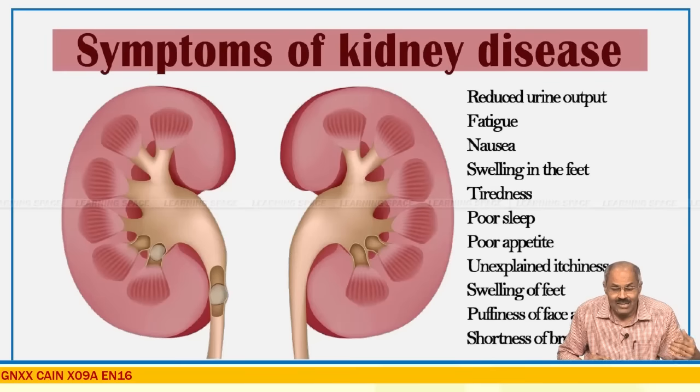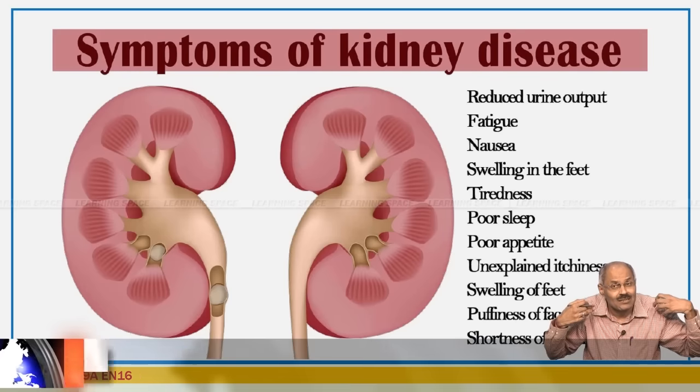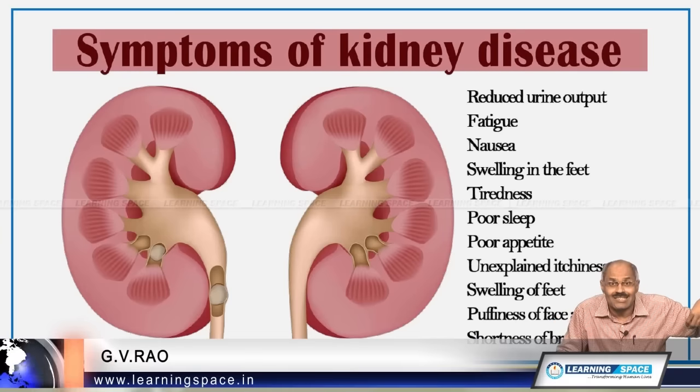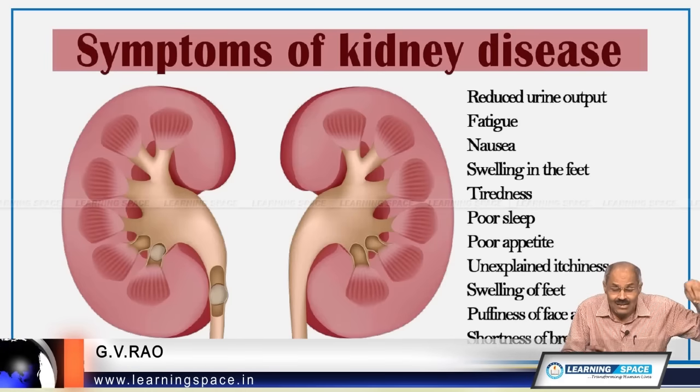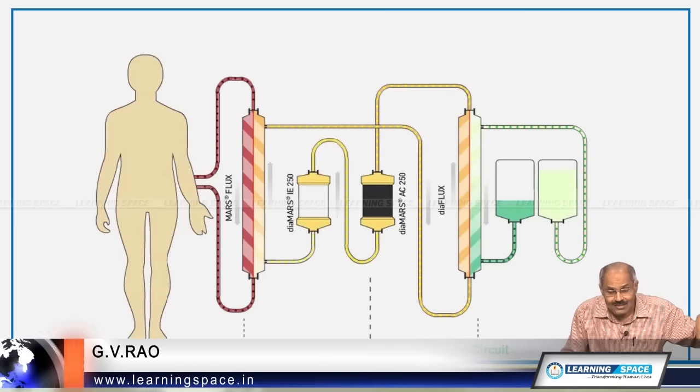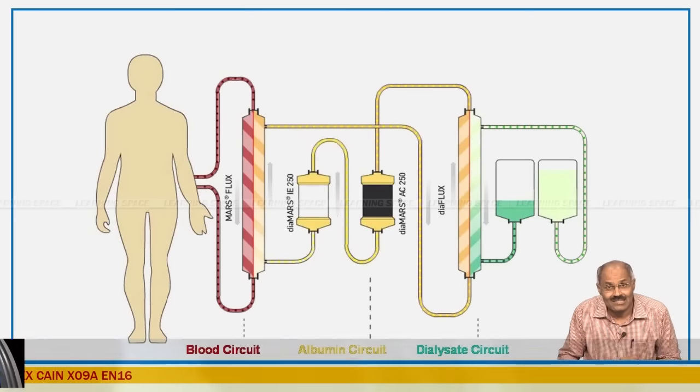Basically, here various toxins are removed from blood, and if these kidneys fail, what will happen? Then toxins will remain in blood. That's why these toxins are to be removed by the process known as dialysis. Right? So, this is the process of dialysis.